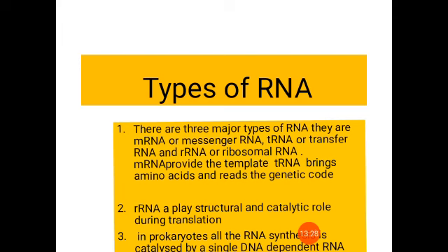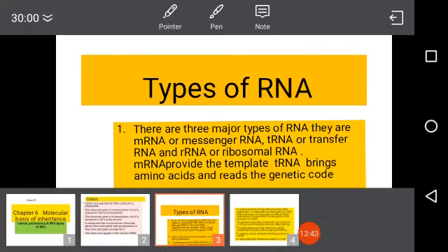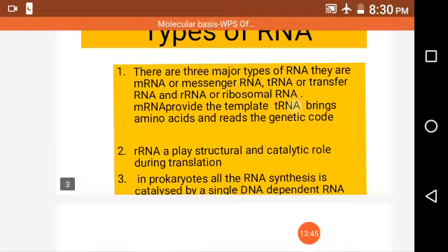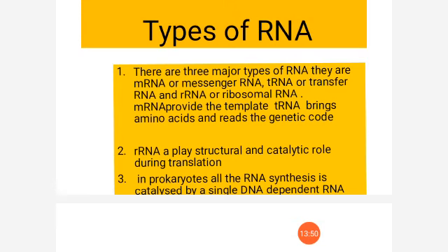So they help in the reaction. So the polymerization of amino acids to form polypeptide chain is also catalyzed by rRNA. Now another difference is in prokaryotes all the RNA synthesis is catalyzed by a single DNA dependent RNA polymerase.